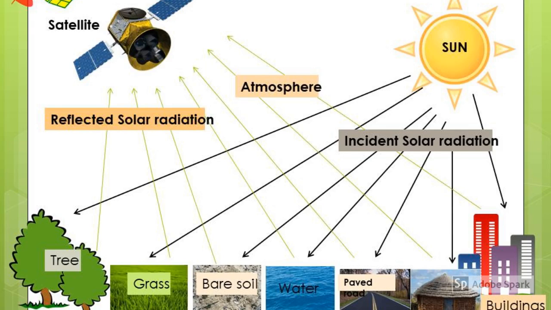The most useful regions of the electromagnetic radiation are visible, infrared, thermal, and microwave for carrying out our remote sensing activities. The human eye can detect energy in the visible portion of the electromagnetic spectrum. Photographic cameras are sensitive to a broader range of wavelengths, from 0.3 µm to 0.9 µm, the near ultraviolet to the near infrared.